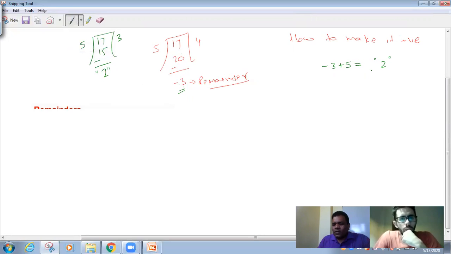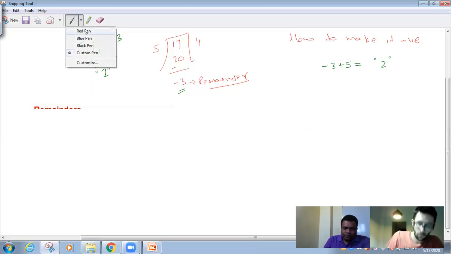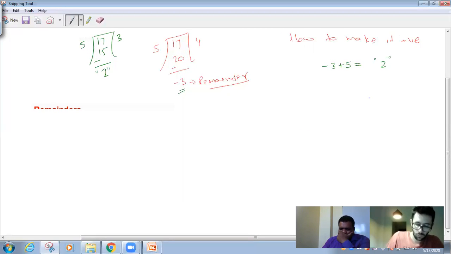I repeat, the moment you get a negative remainder, how to make it positive? Simply add the divisor. Is that clear?